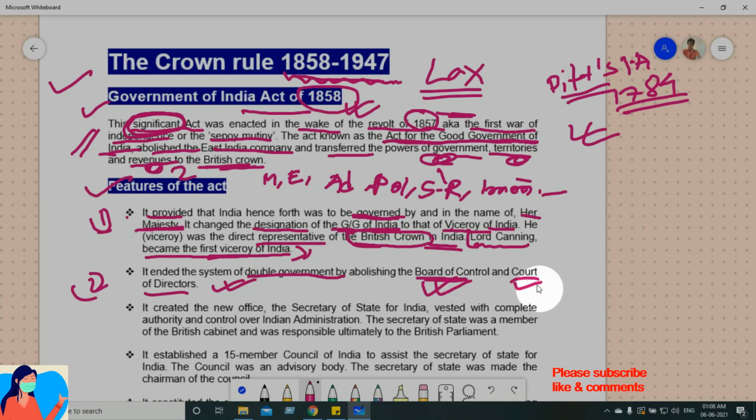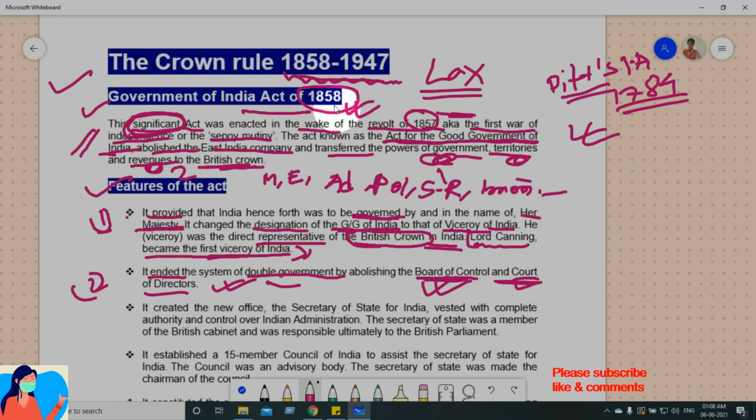All right, Court of Directors, this one, commercial affairs, and this is the one who will be looking after the political affairs. All right, so that was the double government system. So that is what it is mentioning here. This double government system has been abolished. It ended by this Government of India Act 1858. I think you must have understood up to this point.